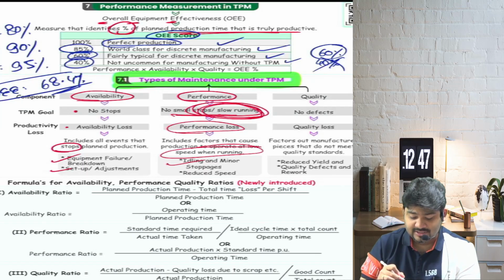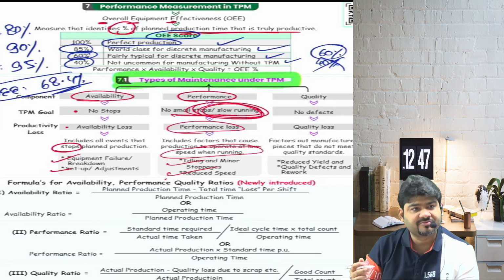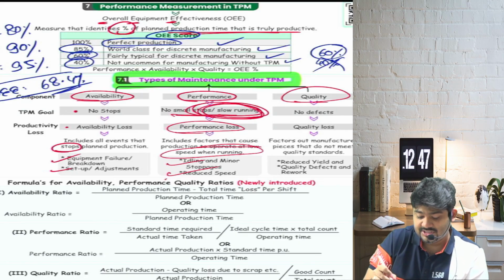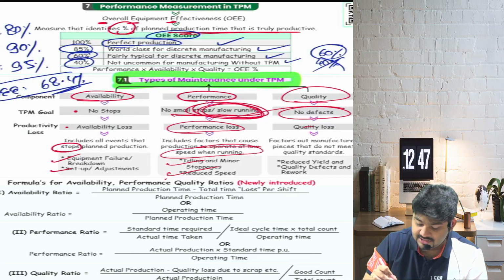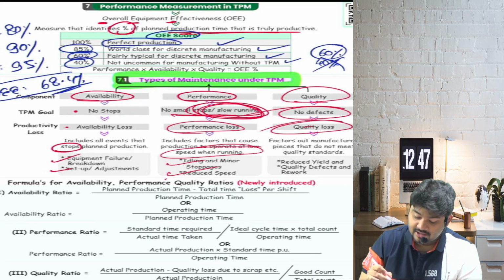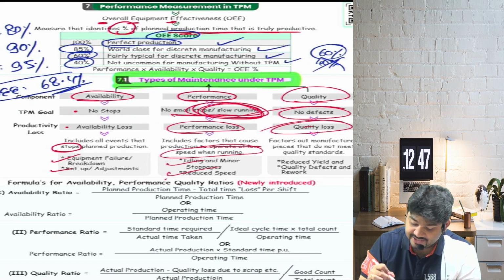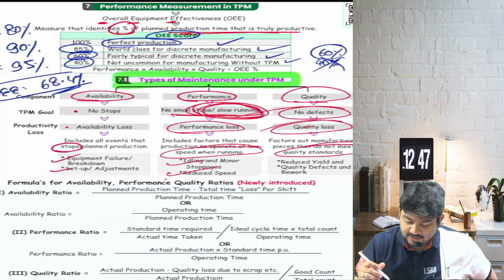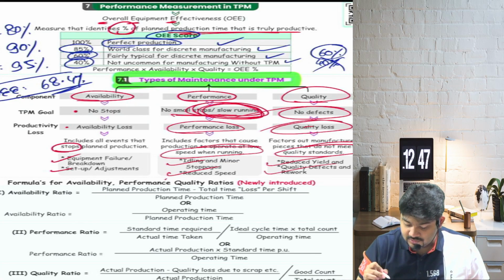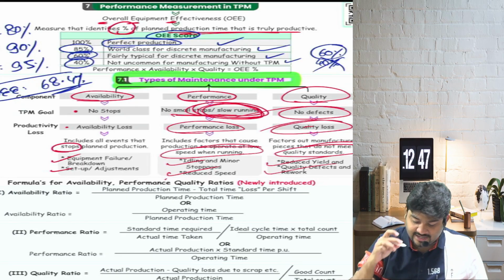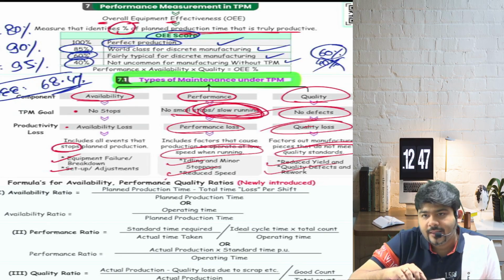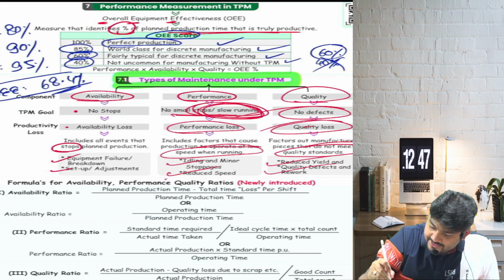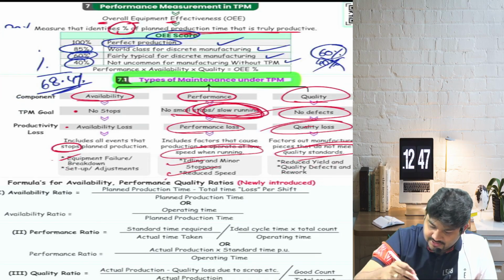Idling and minor stoppages, reduced speed is what performance is all about. And quality is, our TPM goal is zero defect, right? It results in a quality loss, and factors out manufactured pieces that do not meet quality standards. So in this, reduced yield happens, quality defects and rework has to be done. Are we clear, everybody?